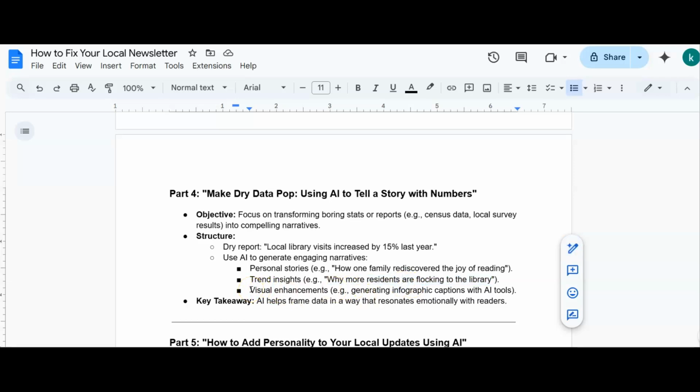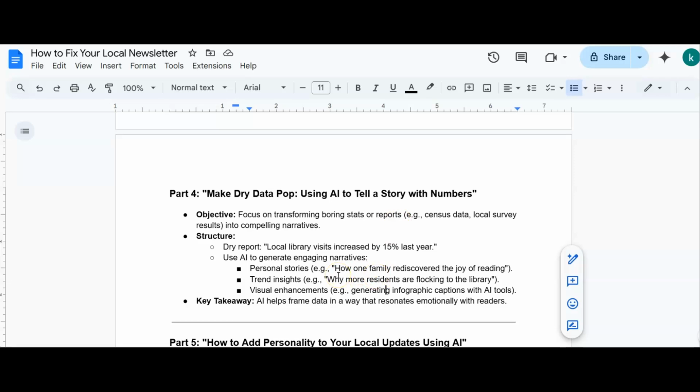And then we can also get AI tools to give us some visual enhancements. It can create infographics from these numbers. So if we've got a report with maybe traffic volumes over time going down Main Street, or number of people picking different schools, or crime rates in different areas, whatever it was you wanted to cover, we can use AI to turn that into infographics and graphs, which are really engaging for our readers, and content they'd like to look at and share as well. So there's loads that we can do with AI.